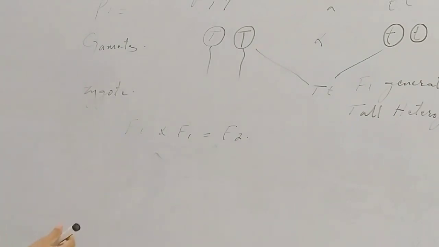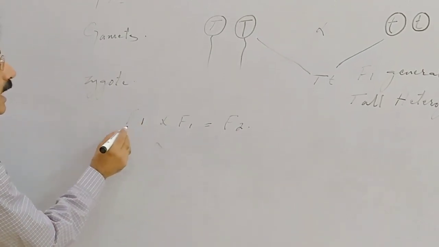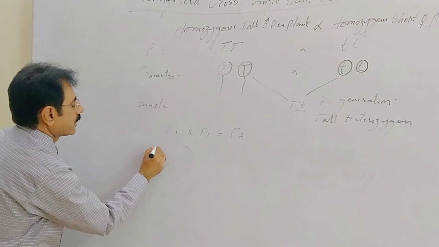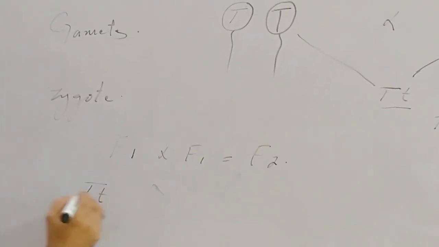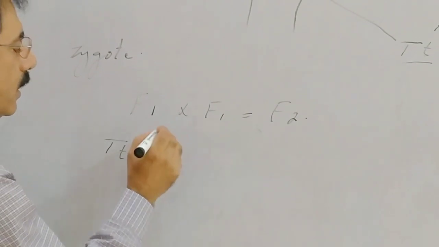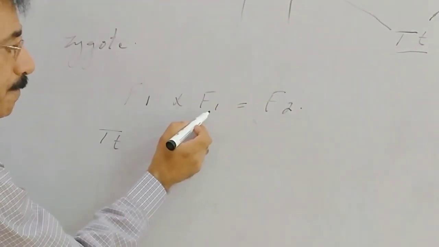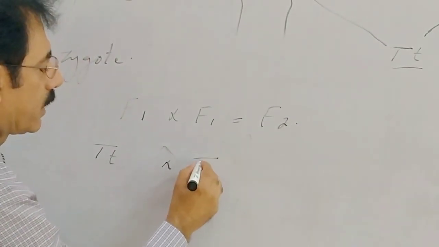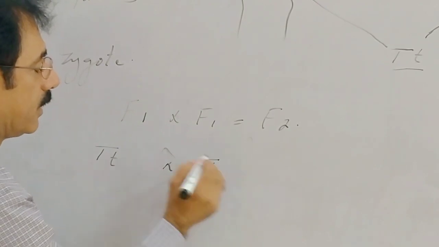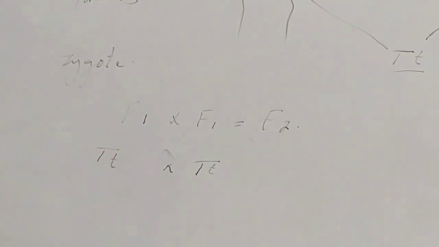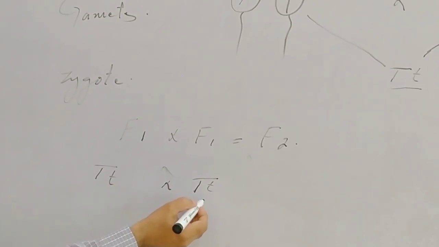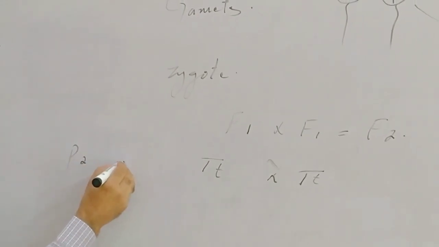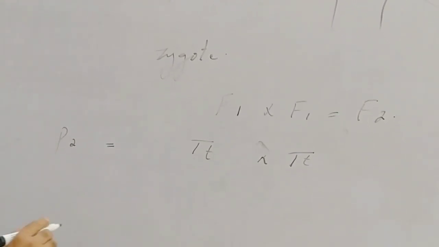Clear, students? Let us put the value of F1. The value of the F1 male is heterozygous tall, which is denoted by T capital and T small. And let us put the value of F1 female, that is heterozygous tall, denoted as T capital, T small. Heterozygous tall male, heterozygous tall female. Both are the parents, and thus we can say that these are the P2, meaning second parents.